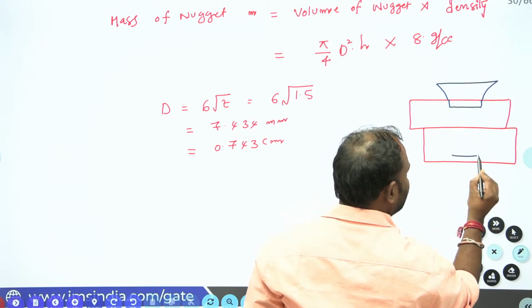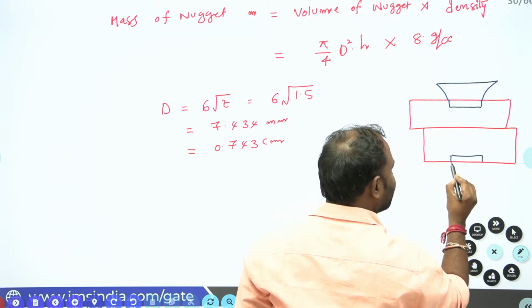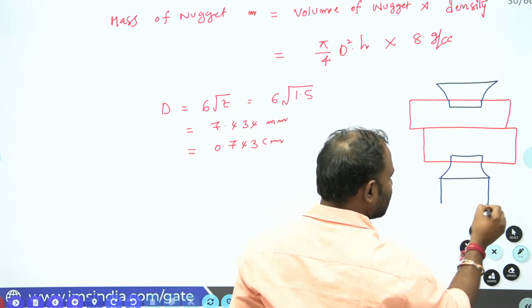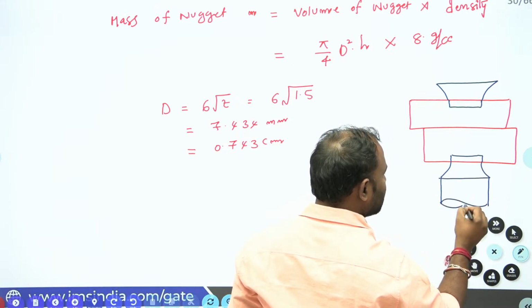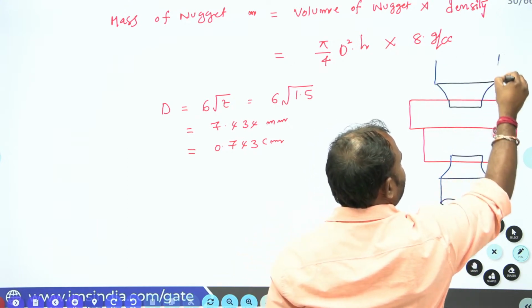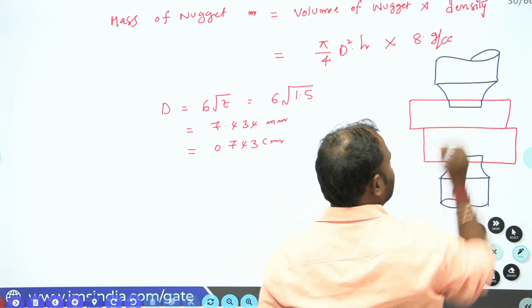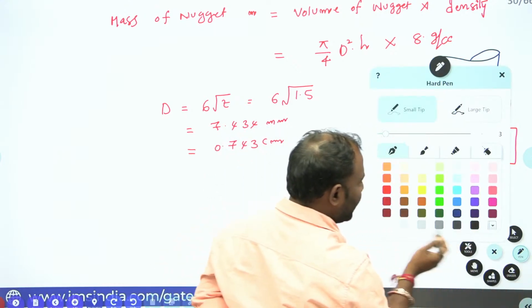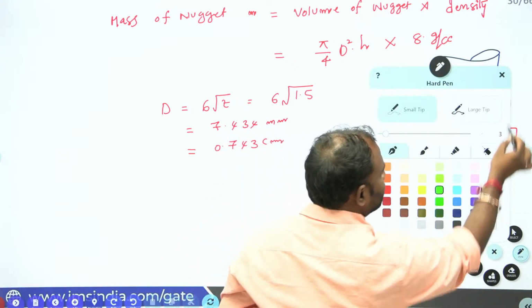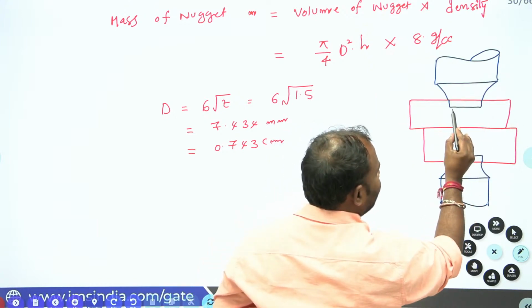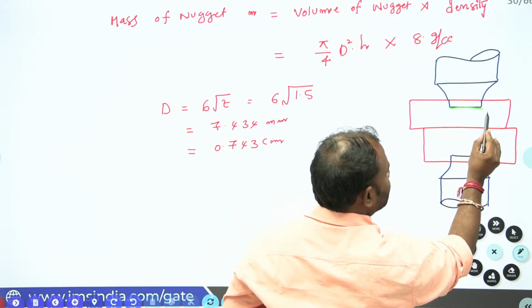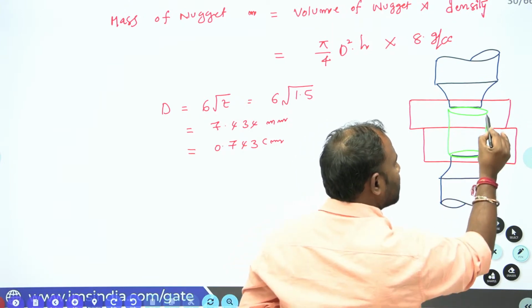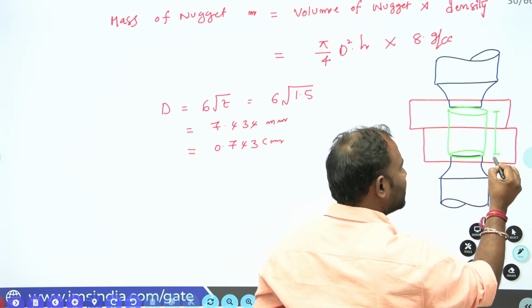Similarly here also 10% indented into the thickness. Now what is my height of the nugget? This is my height, isn't it guys?